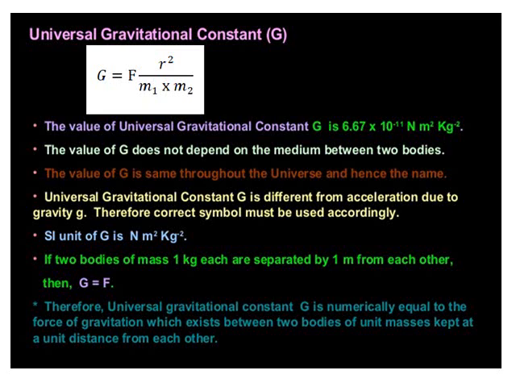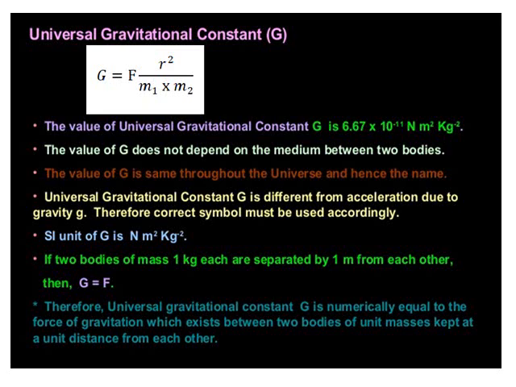Universal gravitational constant G is different from acceleration due to gravity, which is recorded by small g. Therefore, the correct symbol must be used accordingly. The SI unit of G is Newton meter square per kilogram square.